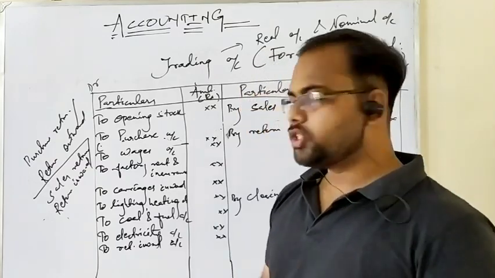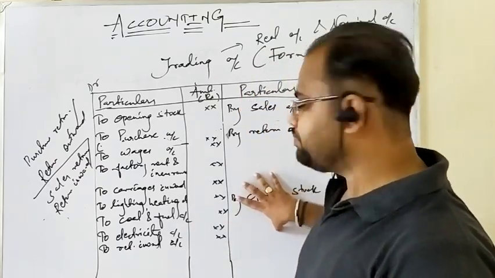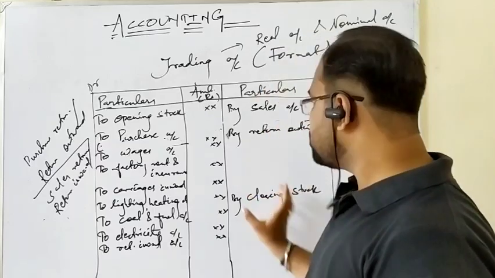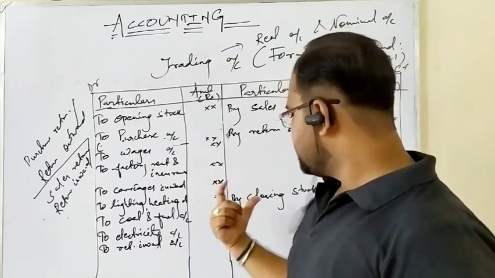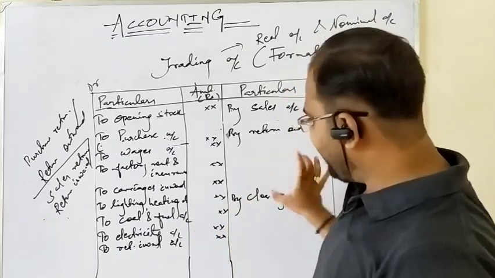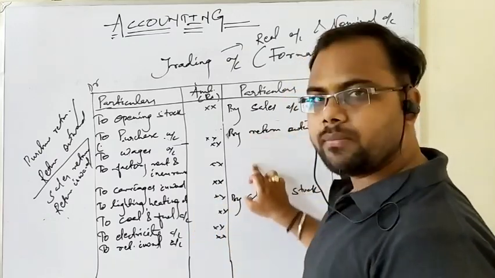But if there is no closing stock, you won't post anything here. But if there is, you have to post it on the opposite side of opening stock, the opposite side of the debit side. Okay. The thing is, why is it written with a gap? Why have I given it a gap?